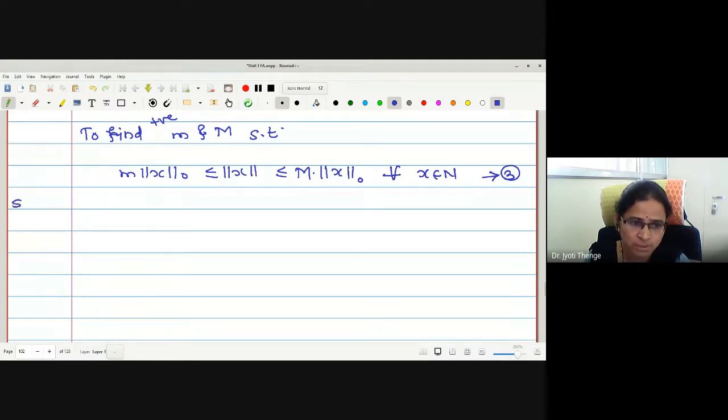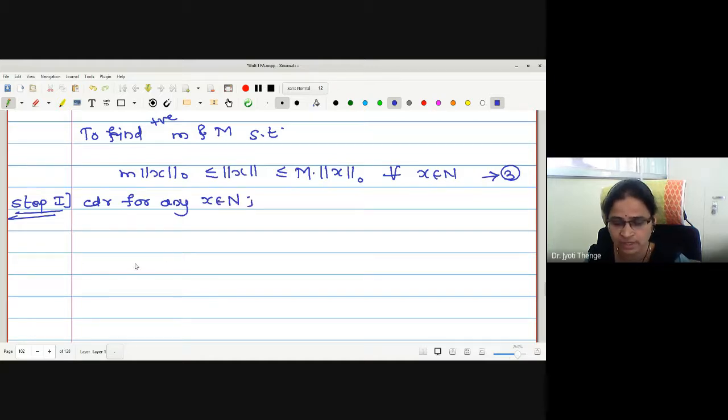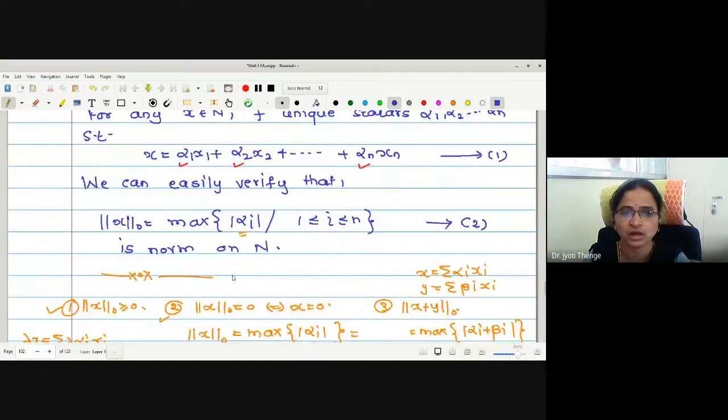Now let me go stepwise. In step 1, we are going to prove the right part of this inequality. Let me start with an arbitrary element, any x in the space. x is summation i from 1 to n alpha i xi, which we initially wrote by equation number 1 as a linear combination of the basis vectors.